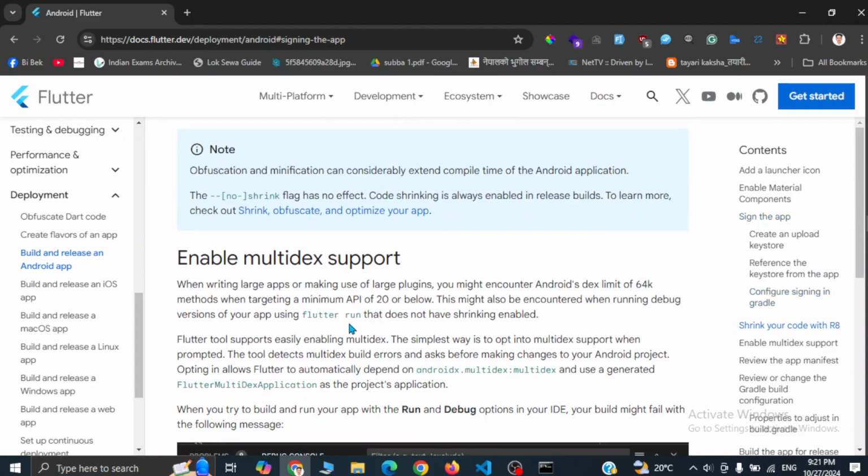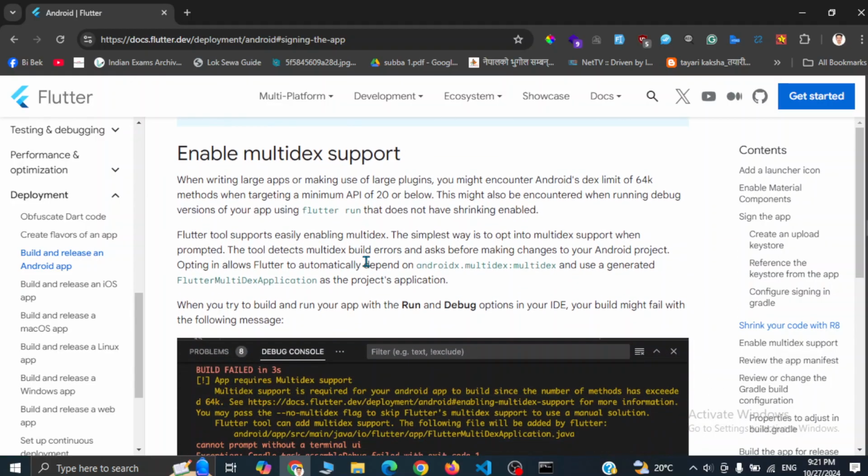And you can enable multidex support if your app uses more than 64k methods and you are targeting a minimum API of 20. For modern apps, most of the plugins require a minimum API level of 21 or more. So if you are using Firebase, then it is compulsory to have a minimum API level of 21 or something.